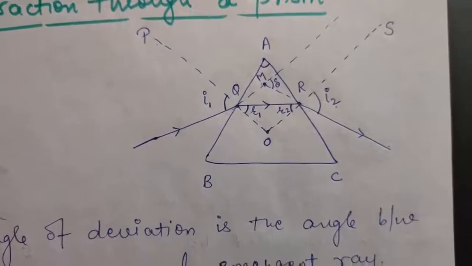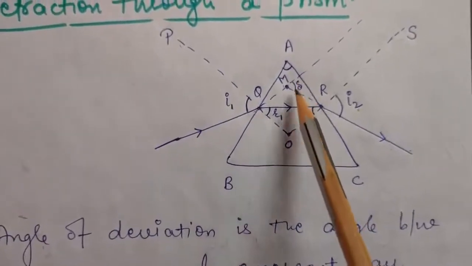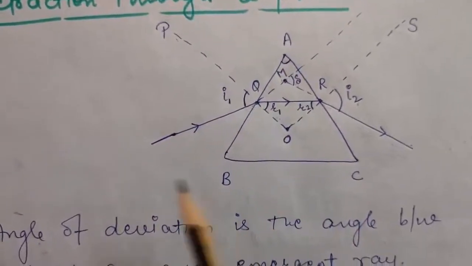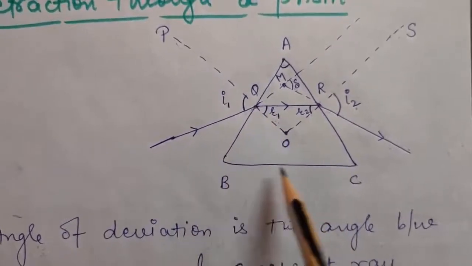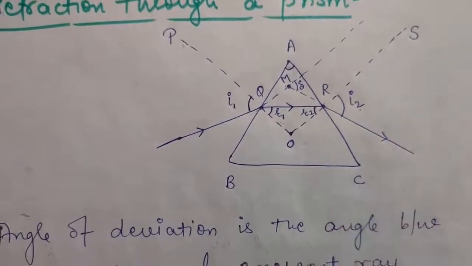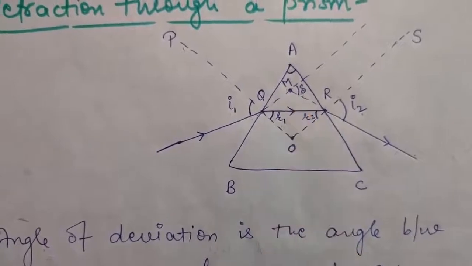Okay, so now we will be deriving some equations through which we can relate this angle of deviation and angle of prism. And one more thing, the case when this ray is passing parallel to the base is the case of angle of minimum deviation that I'll be discussing later. So here you can just remember it to be angle of deviation.